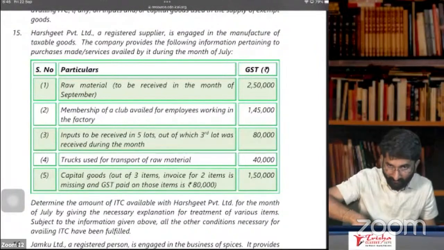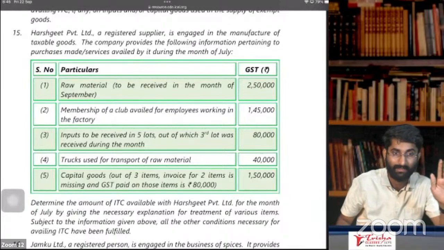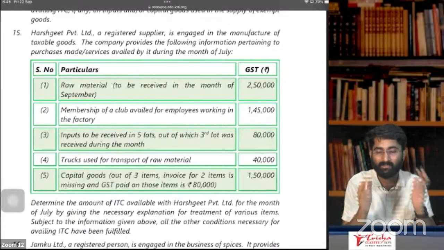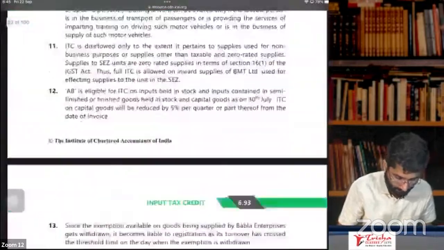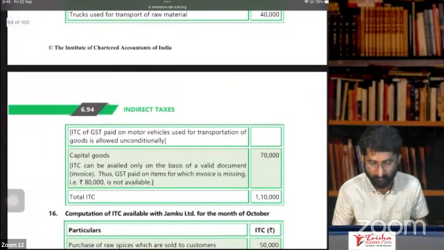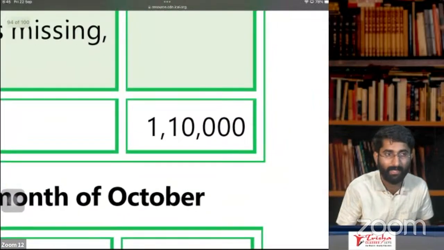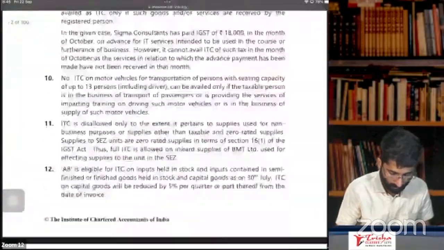Out of 1,50,000, you don't get ITC for 80,000. For 70,000, you get ITC. Total 70 plus 40, 1,10,000. So you will get ITC for 1,10,000. If you see it here, yes, you are getting ITC for 1,10,000. Clear? Yes, sir. One more question.